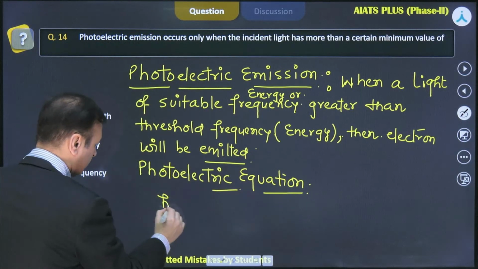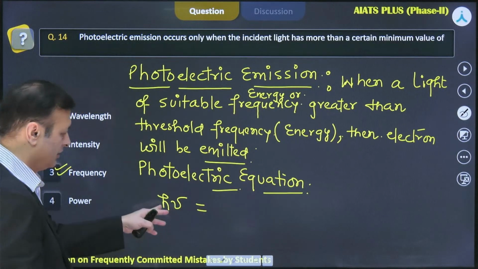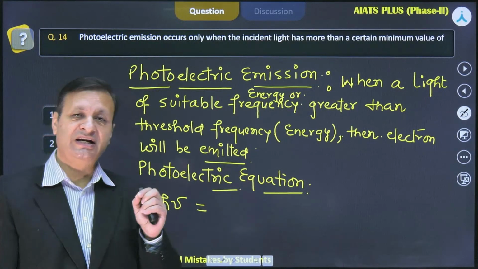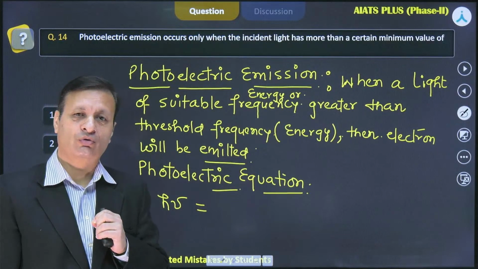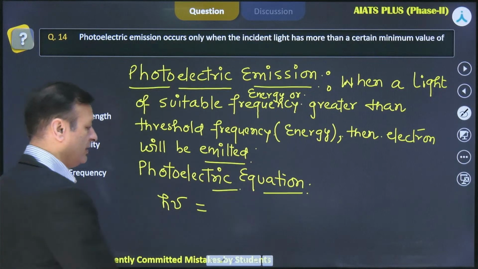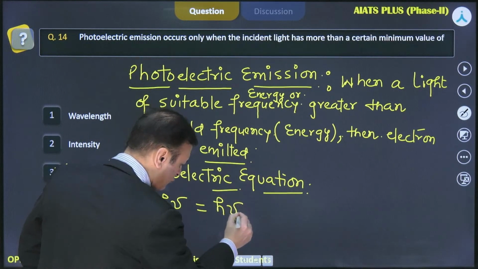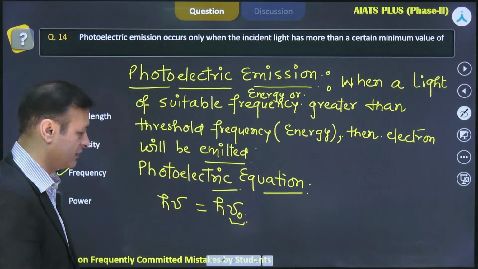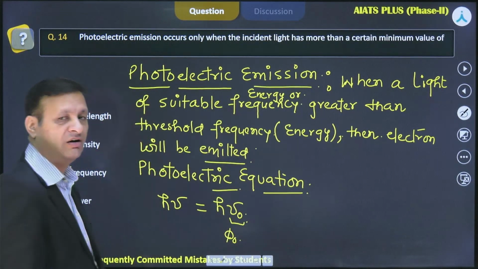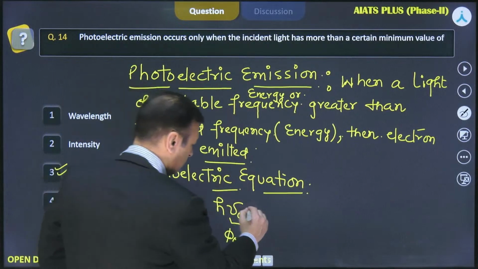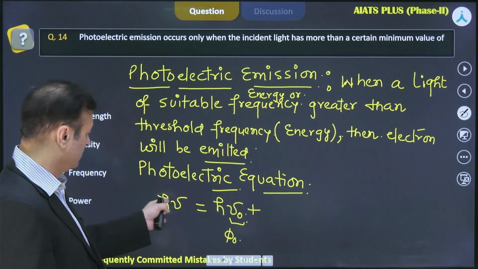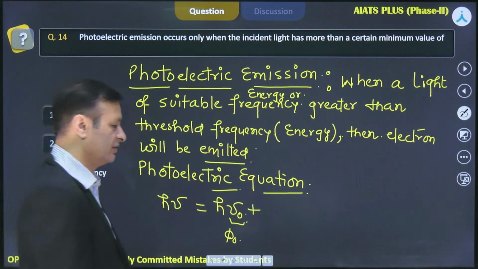This is your h nu, where h stands for Planck's constant and nu is your incident frequency. So h nu defines the incident energy, and this has to be greater than h nu naught. This is basically the threshold frequency, or we can write this as phi naught, the work function also, plus whatever extra energy is provided by this photon to this electron.